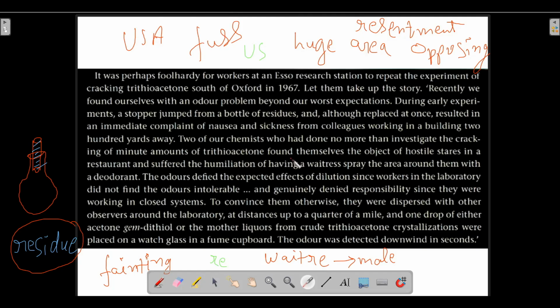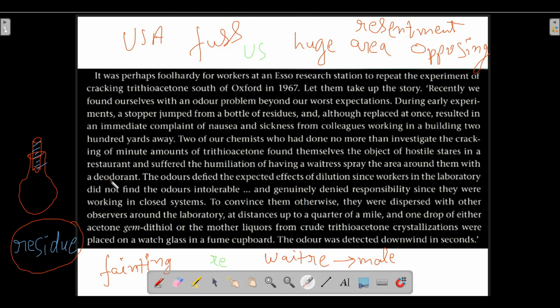So these two chemists suffered the humiliation that a waitress sprayed a deodorant on them. The waitress sprayed the area around them with a deodorant, which you all know. Park Avenue, NV, these are some of the brands of deodorant available in India.